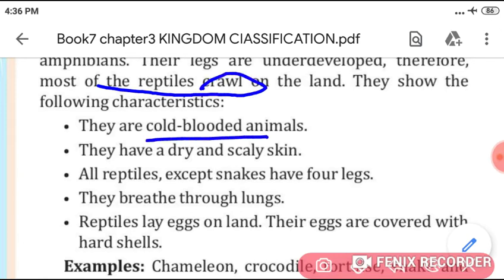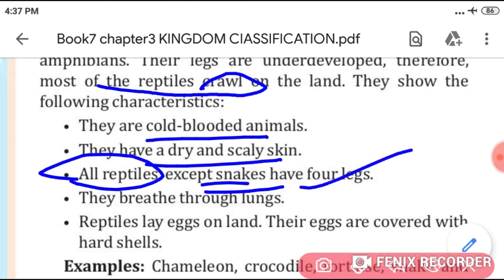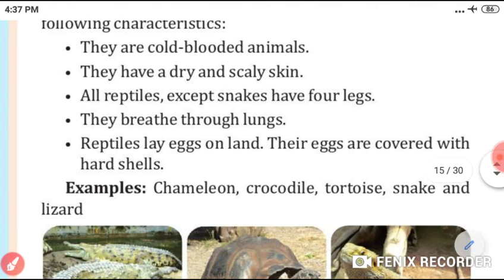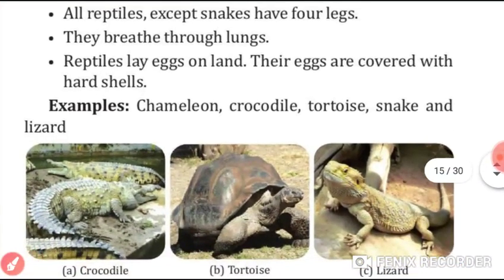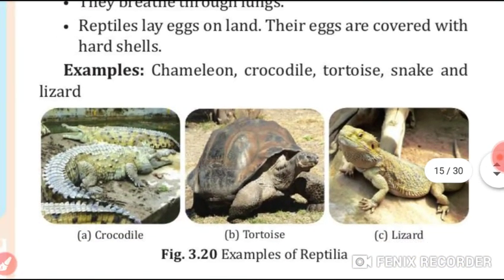What are the characteristics? They are cold-blooded animals. They have a dry and scaly skin. And, students, all reptiles except snakes have four legs. They breathe through lungs. They lay eggs on the land, and their eggs are covered with a hard shell, students. What are the examples? Chameleon, crocodile, tortoise, snake, and lizards.